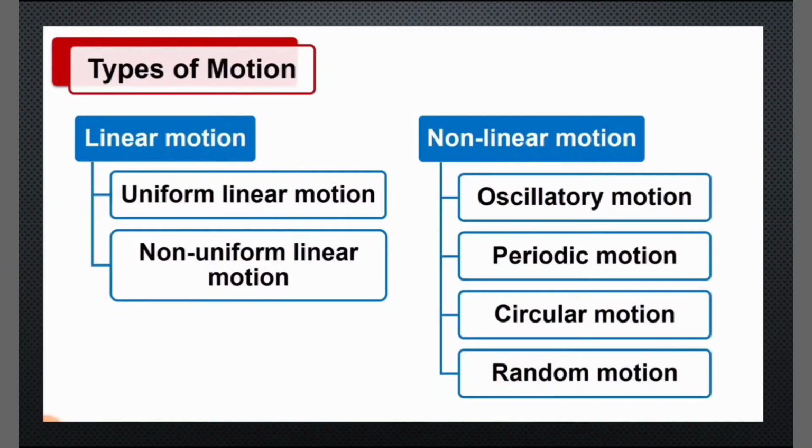Types of motion. There are two main types of motion, linear motion and non-linear motion. Linear motion means travelling in a straight line, and non-linear motion does not travel in a straight line. Linear motion is further of two types, uniform linear motion and non-uniform linear motion. Non-linear motion includes oscillatory motion, periodic motion, circular motion, and random motion.